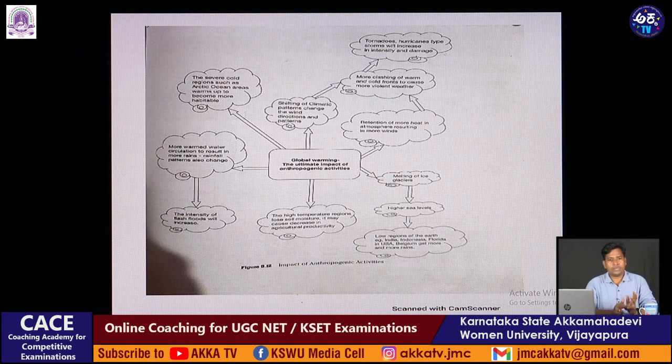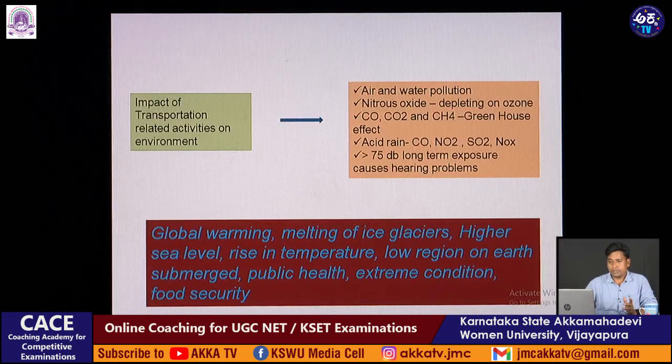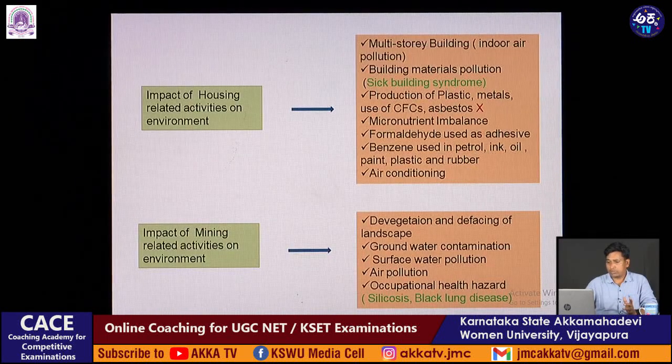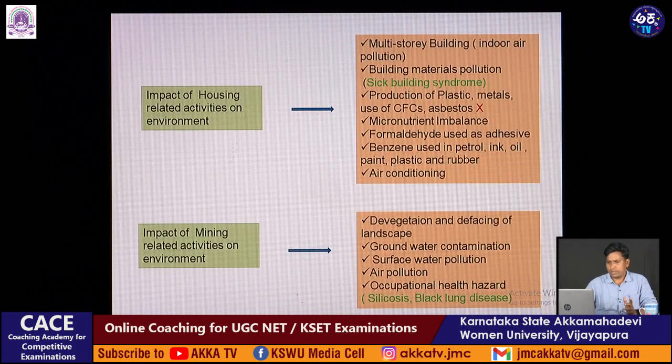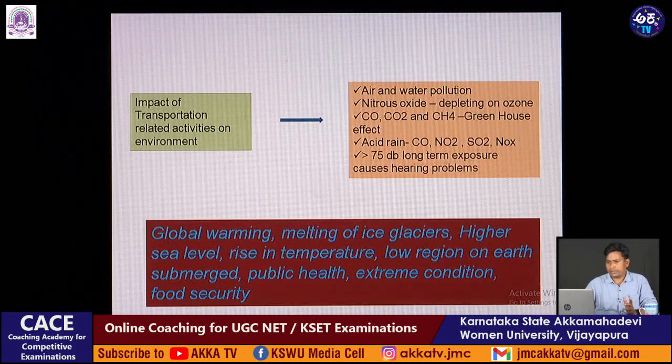What we are doing is industrialization, using high transportation, high agriculture in traditional ways, housing related multi-story buildings, and many other anthropogenic activities which are impacting global warming.